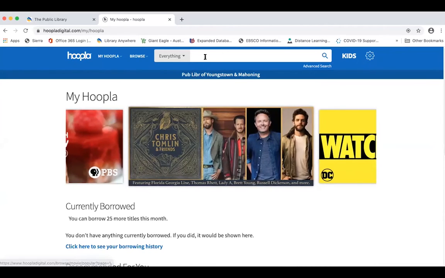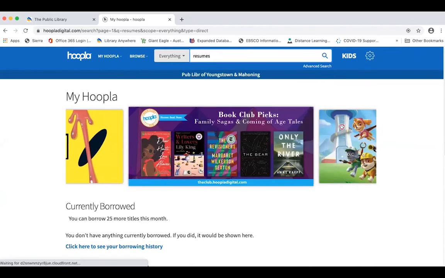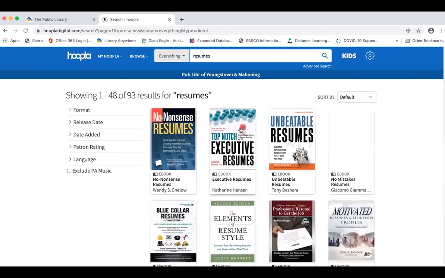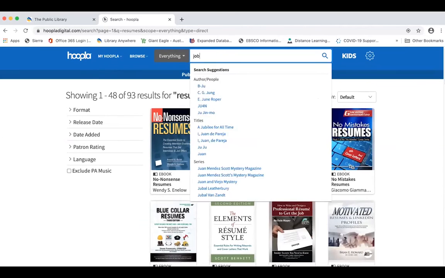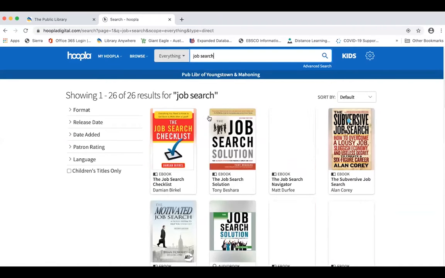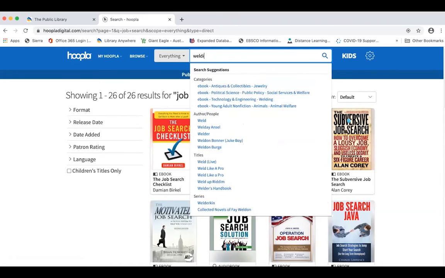And for job seekers, it's kind of handy to use the search box to look for what you're looking for. So I can put in resumes, and I'll find lots of ebooks to help me with how to write a great resume. Or I could put in job search and find lots of ebooks about how to conduct a successful job search. Also, I can do something more specific, like a job on welding.